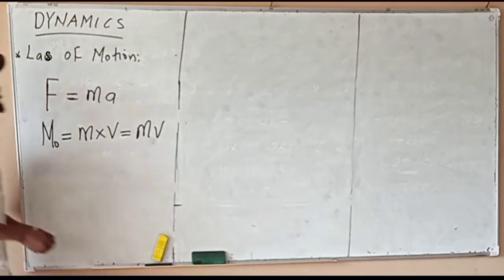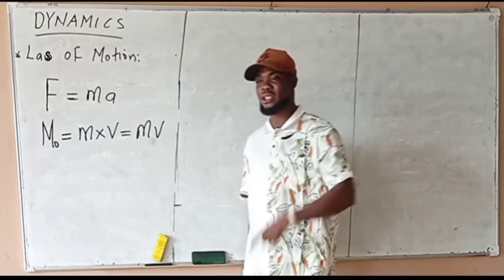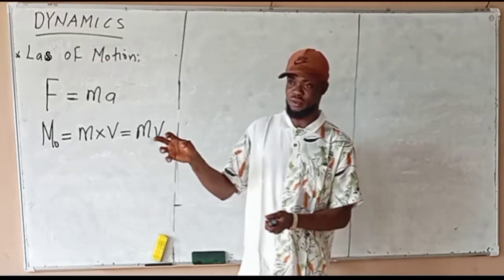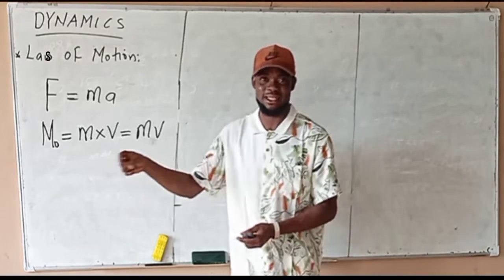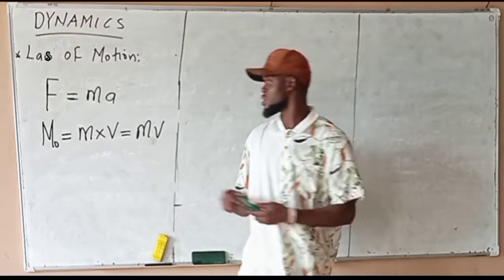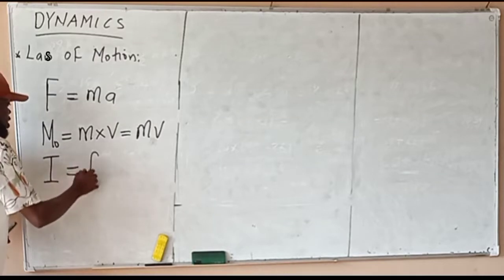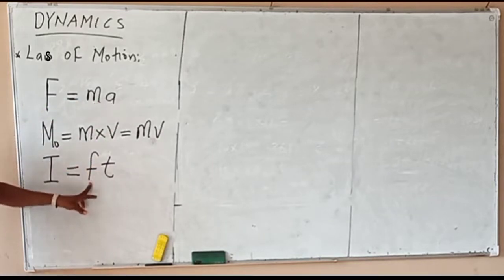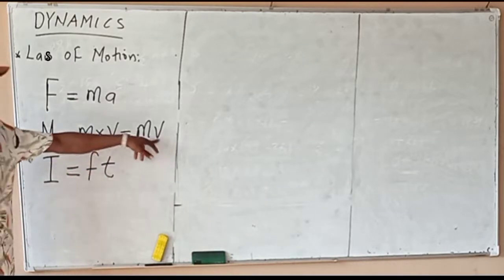Now, impulse is the product of force and time. Let's say a force is acting on something. The product of that force and the time that our force is acting is what we call impulse. So impulse, which we denote by I, is equal to force times time. So MO is momentum, F is force, M is mass, A is acceleration, T is time. So force times time is impulse, mass times velocity is momentum.